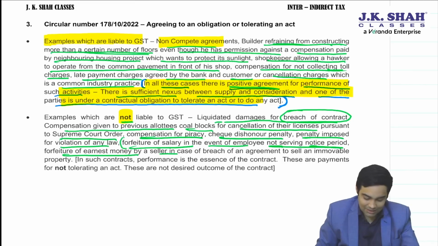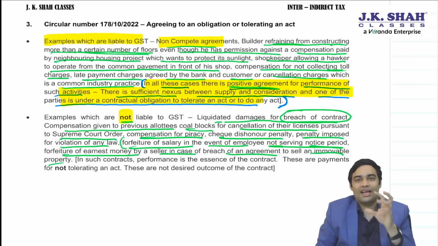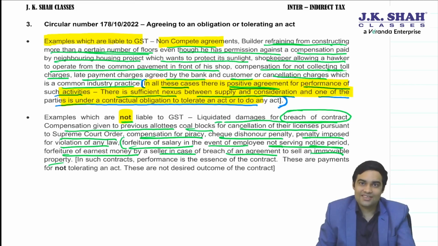Forfeiture of earnest money by seller in case of breach of agreement to sell immovable property. Now, normally when an immovable property is to be sold, we generally enter into an agreement saying that pay me 5 lakh advance, thereafter you check the papers, pay me the balance amount, I will transfer the immovable property to you. That 5 lakh advance was forfeited. Should GST apply on that? No, because the intention was not to earn that 5 lakh. The intention was to sell the immovable property.